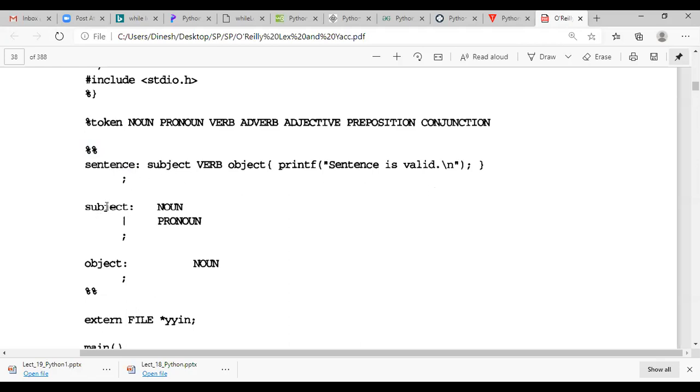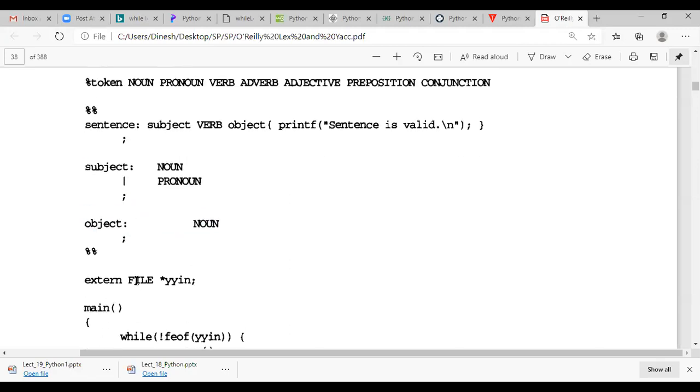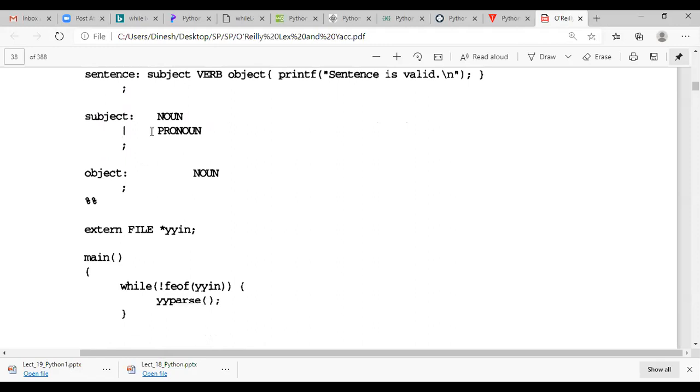The next is subject. Subject can be noun or pronoun. So at the LHS subject is there, then colon, and at the RHS noun or pronoun. This is rule number 2. Then at last we have a semicolon. Next is object. Object can be only noun. No other thing is allowed. So here the rules section ends.